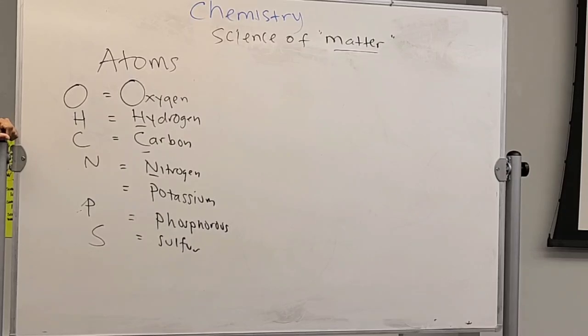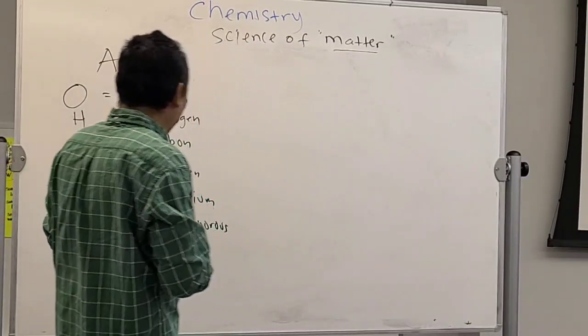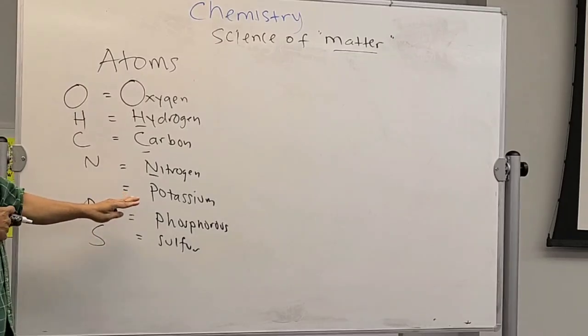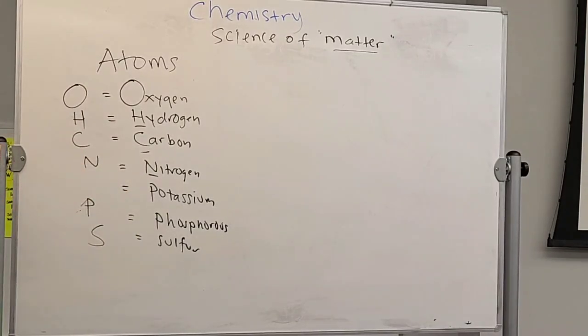Why is it K? No, it doesn't matter whether P is already used or not. It's always the first letter or the first two letters, always like that. Not PO. The K is correct, but the problem is, what is K?